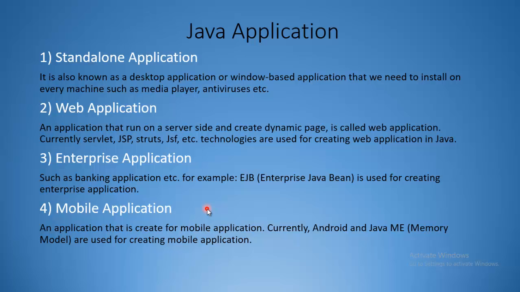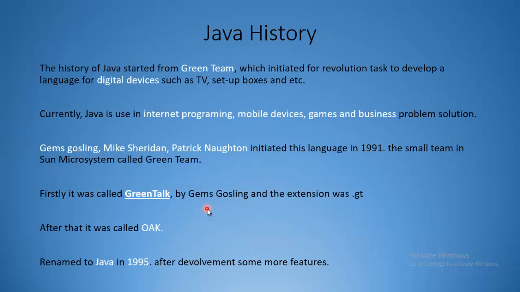Enterprise applications are such as banking applications. For example, Enterprise Java Bean is used for creating enterprise applications. Then mobile applications, that are created for mobiles. Currently Android and Java ME are used for creating mobile applications.